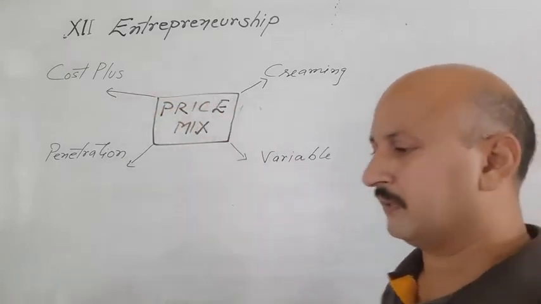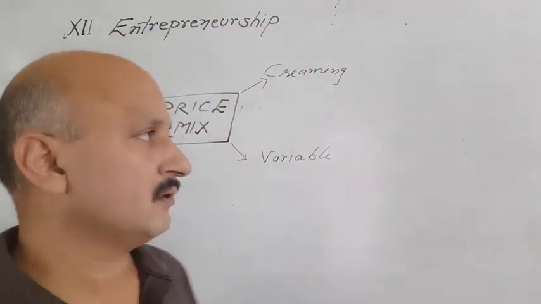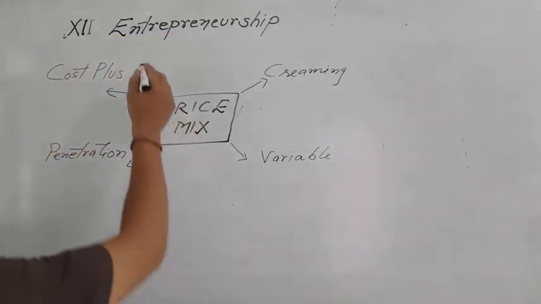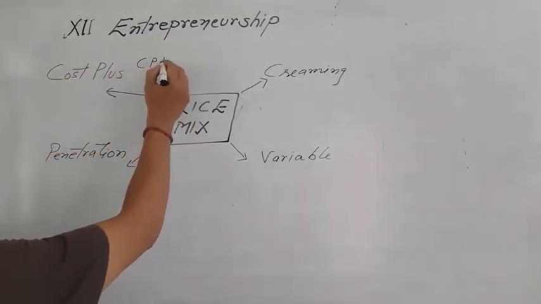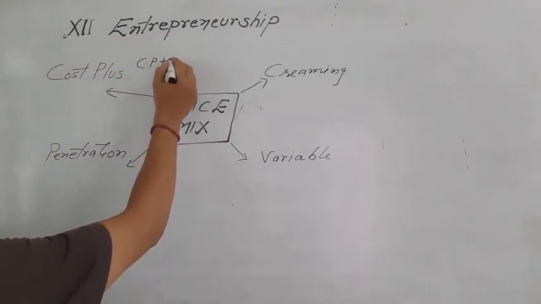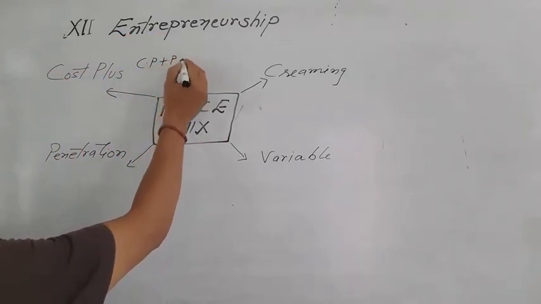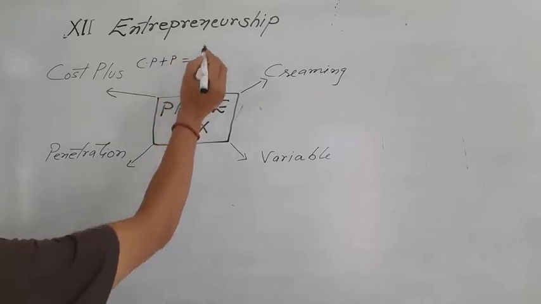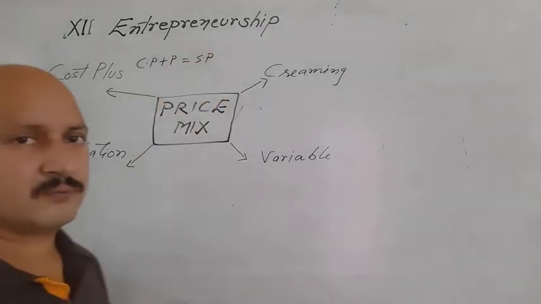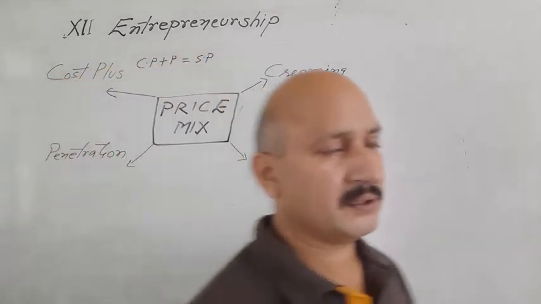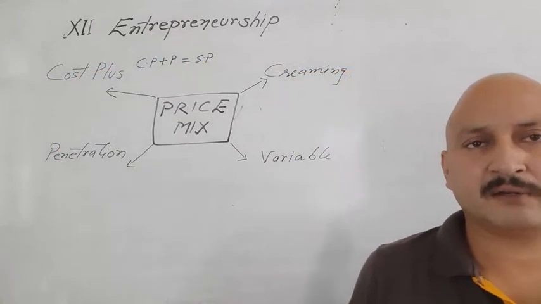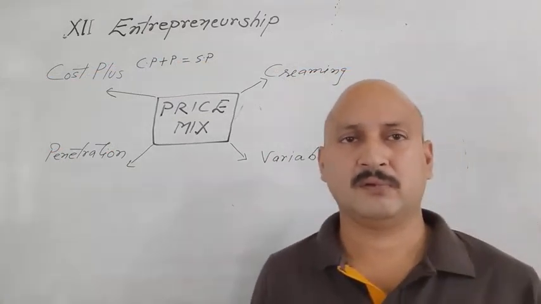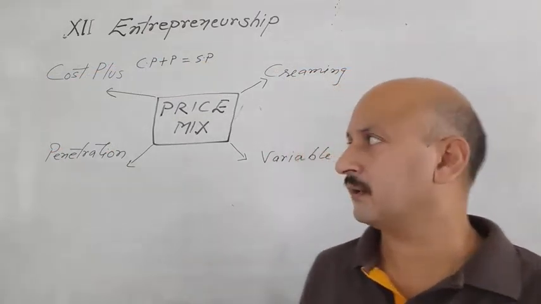It is a very simple method. In this method we just have to calculate our cost, or we can say CP, plus our profit margin, and that will be our selling price. It is the simplest and most basic method, which always recovers our cost, which is not the case in every method.